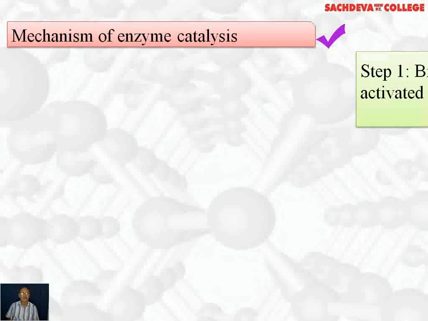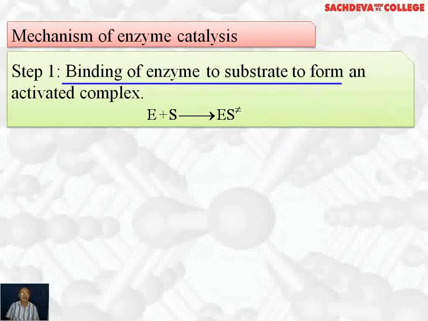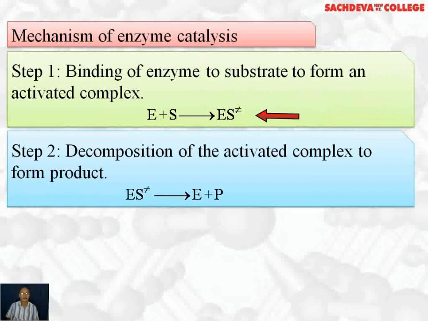Mechanism of enzyme catalysis. The first step is binding of an enzyme to the substrate to form an activated complex. Enzyme plus substrate forms enzyme substrate complex. The second step is decomposition of enzyme substrate complex, which is also called activated complex, to form the product. ES is enzyme substrate complex. It changes to product and enzyme is regenerated.